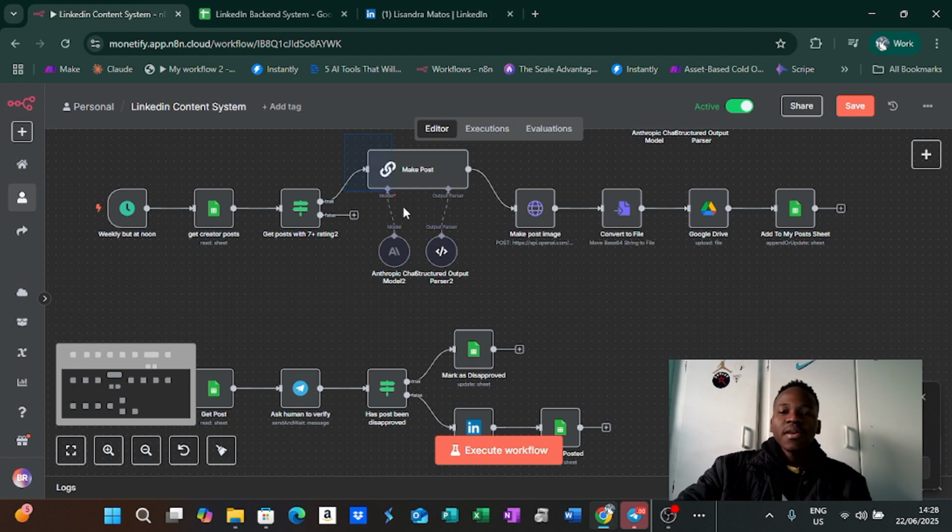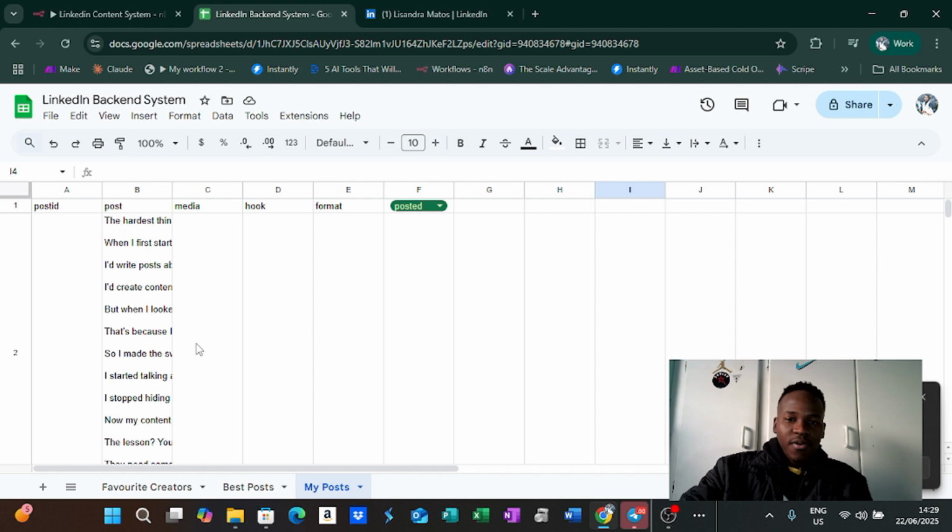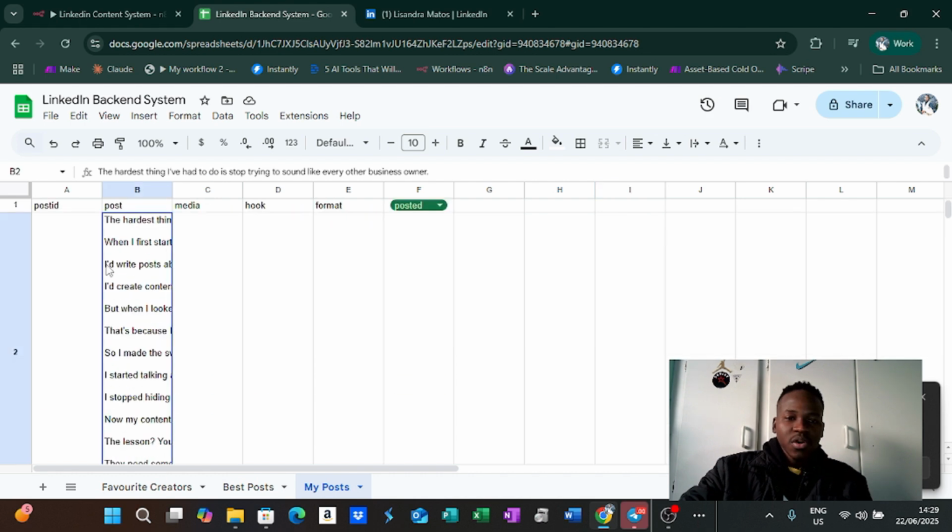And then it would make our own posts from those, templating from that post, right? And then this is completely optional, where it would make the LinkedIn image and add it to our post sheet, right? So it would make the post and then add that post to our sheet.